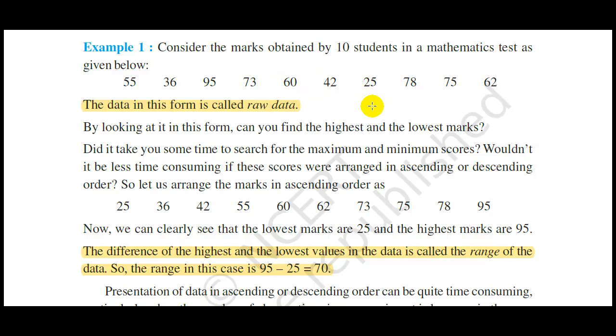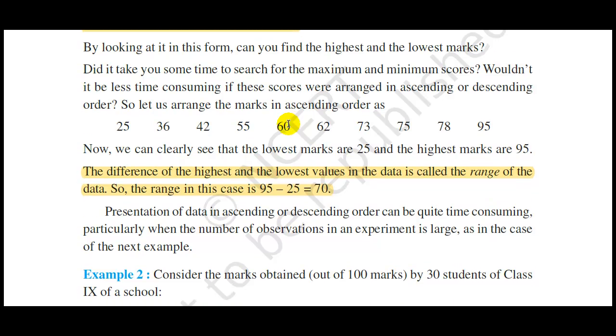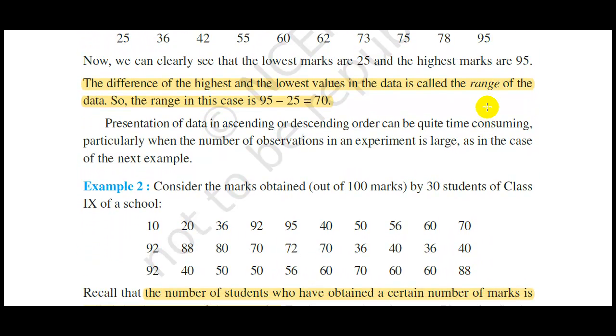Such data which is not organized is called raw data. And if you arrange this data, say in ascending or descending order, you will see that this data is organized.